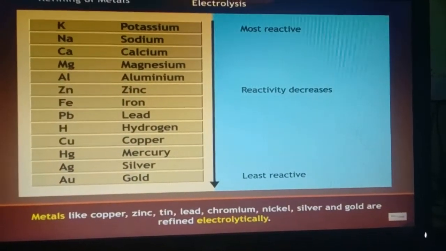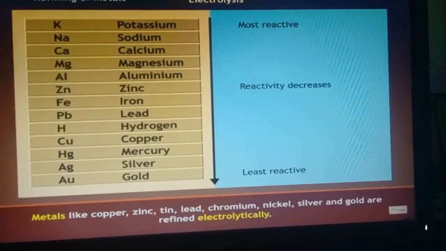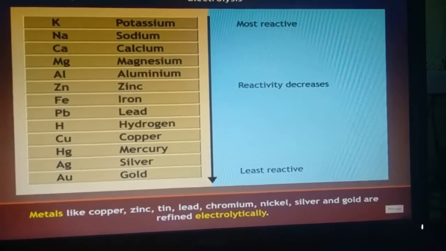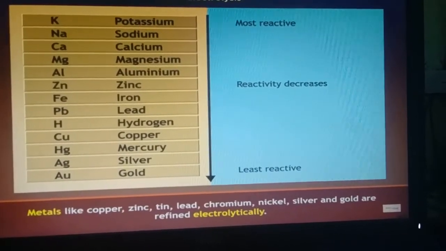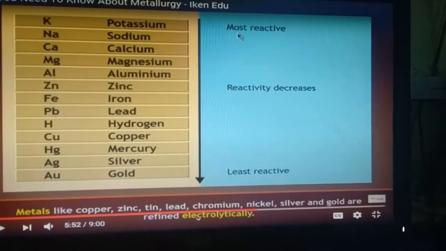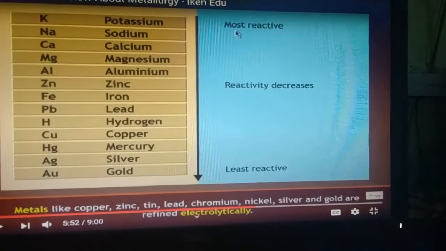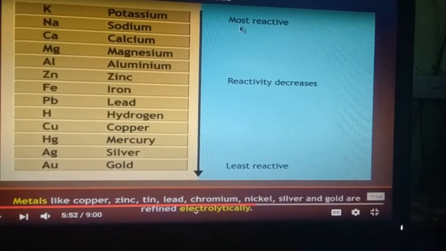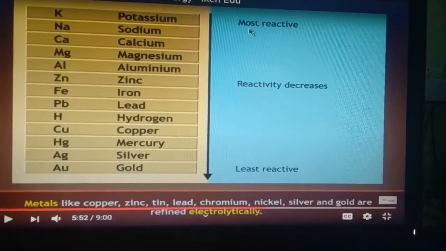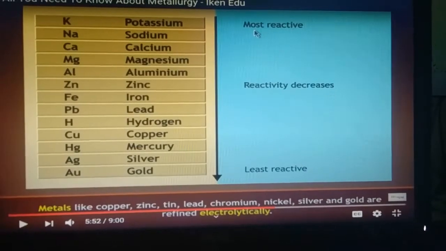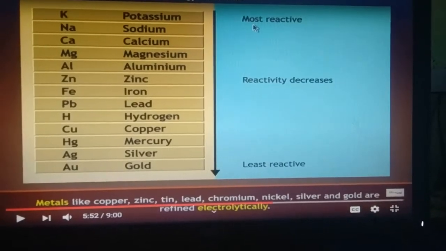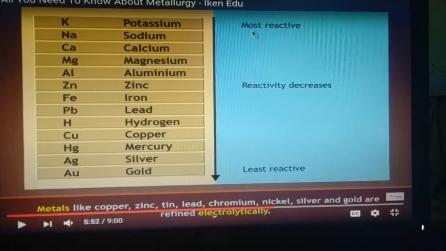Now, on the basis of the reactivity series, we can observe that a highly reactive metal can displace a less reactive metal by reacting with it. We can watch in the reactivity series that potassium is the most reactive element, and gold is the least reactive. Metals like copper, zinc, tin, lead, chromium, nickel, silver, and gold are refined electrolytically, because these are less reactive metals that can be displaced by highly reactive metals.